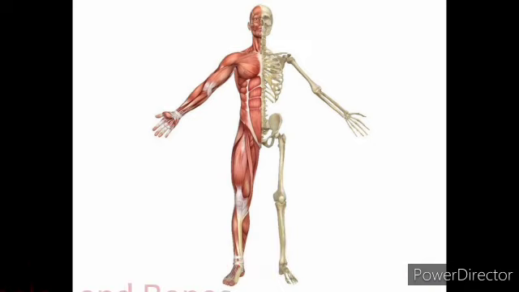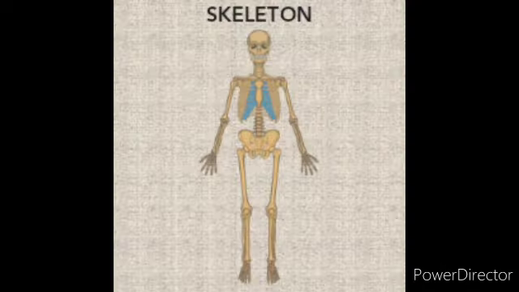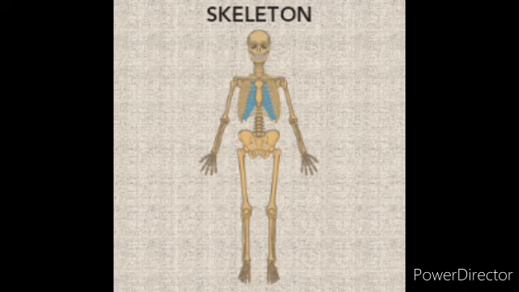So what is a skeleton? Skeleton is the framework of bones. All the bones together make up our skeleton. This skeleton helps our body to give its shape, and it helps us to stand straight, and it is protecting the internal organs.